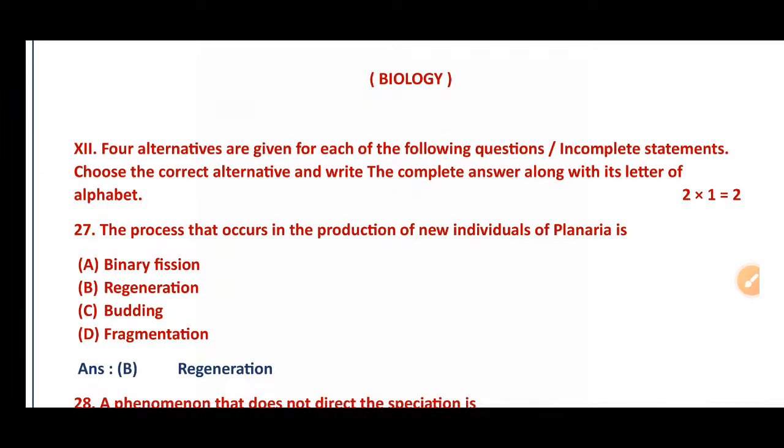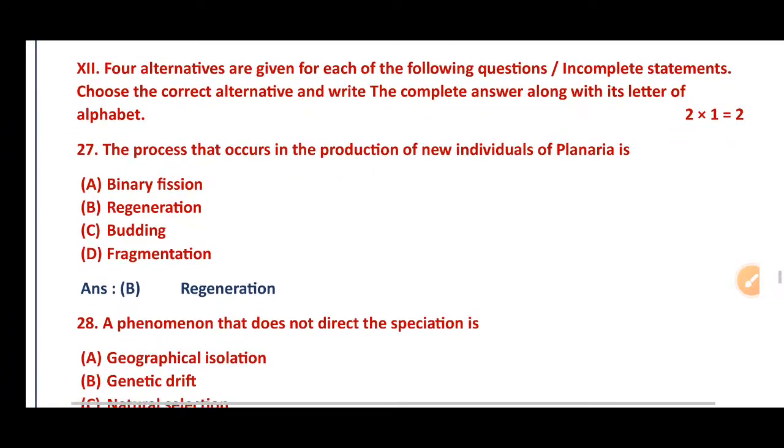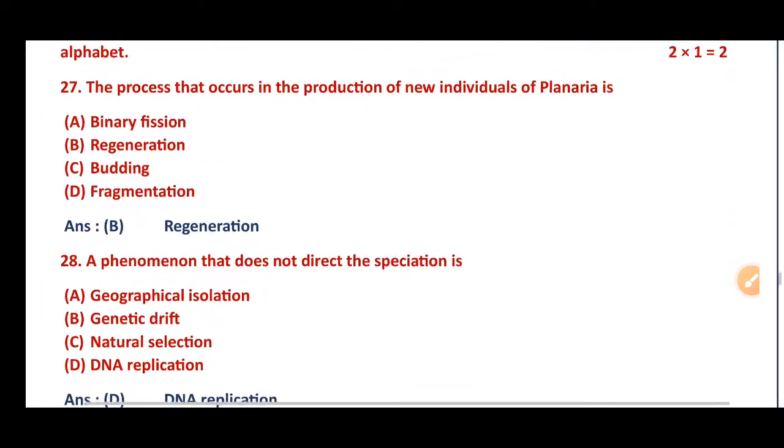In physics, 4 multiple choice questions are there. In chemistry, 2 multiple choice questions are there, and the same in biology, 2 multiple choice. Total 8 multiple choice questions are there in our whole question paper. So see, question number 27, MCQ.